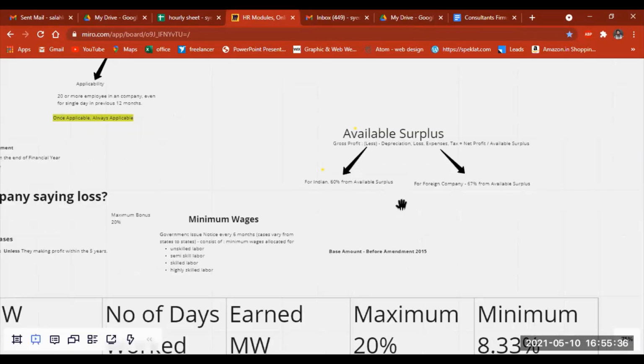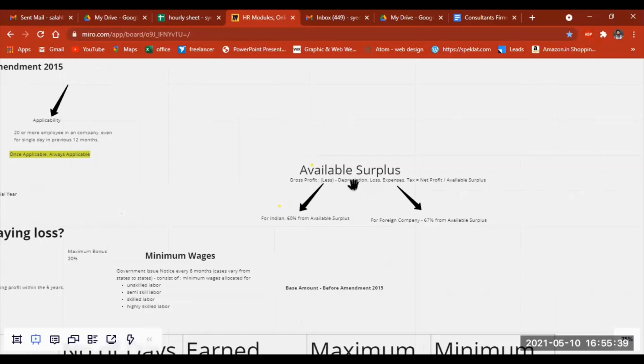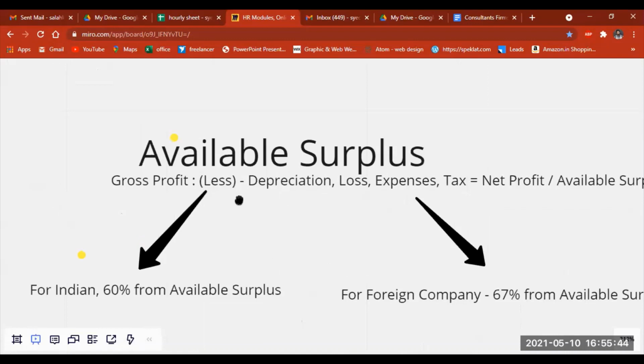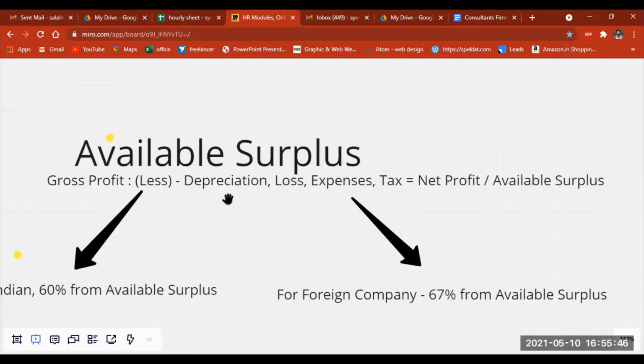So after minimum wages, the other important topic is called available surplus. This available surplus is also called the net profit. You take a company's gross profit. From the gross profit, when you start subtracting the depreciation, the losses, the expenses, the taxes, finally you get to know the net profit of the company. So that net profit is also called the available surplus.